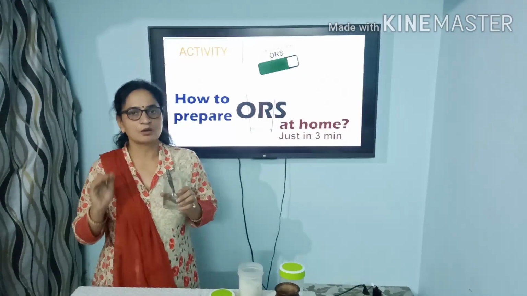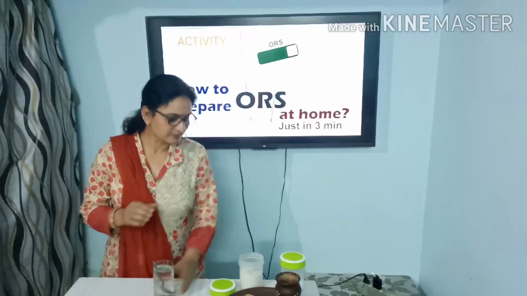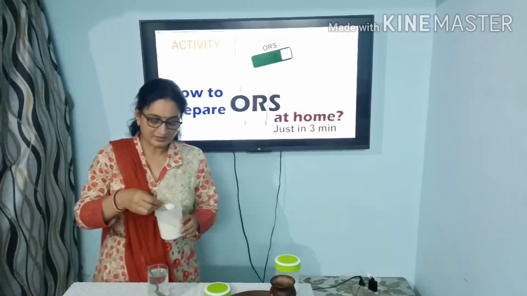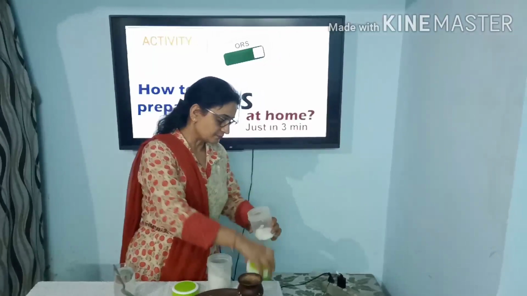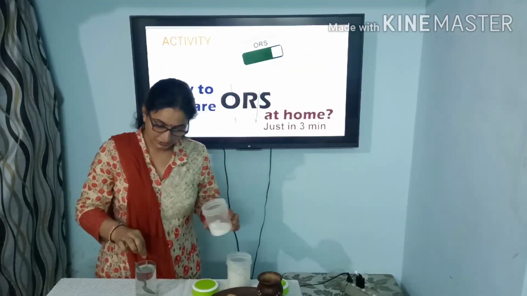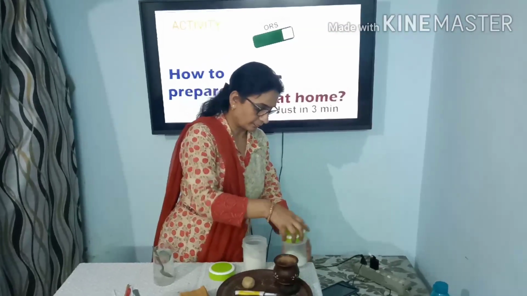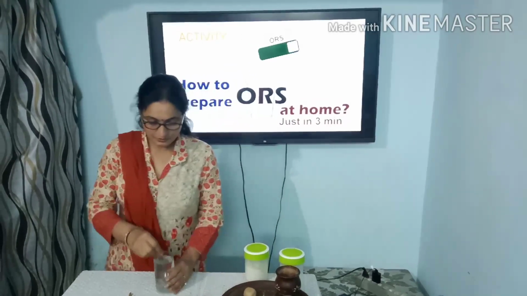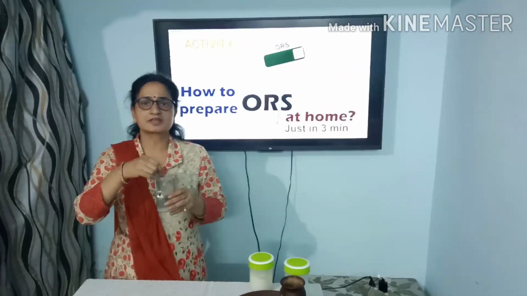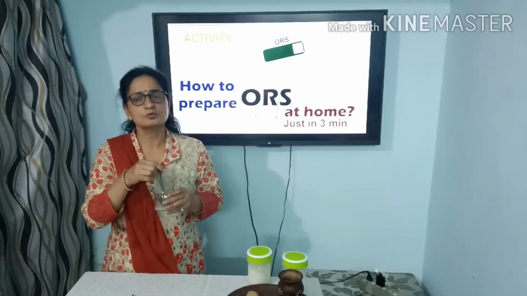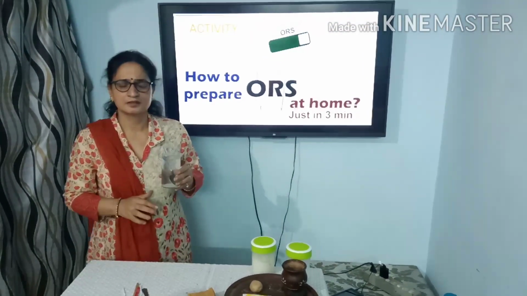Later on, allow it to cool down. Now in this water, just add 1 teaspoon of sugar and a pinch of salt. Mix all these 3 ingredients properly, and it can be given now to the patient who is suffering from diarrhea.